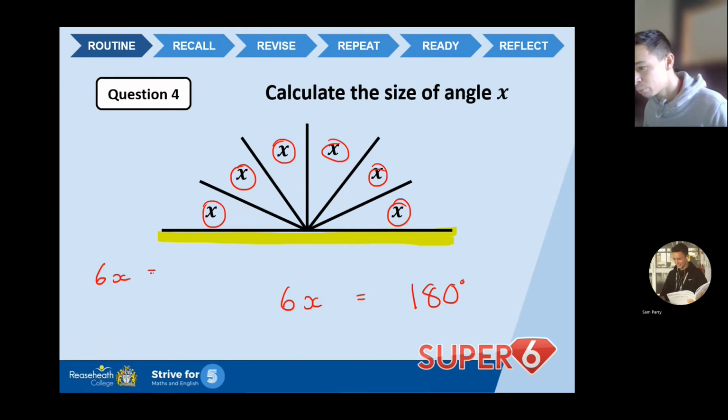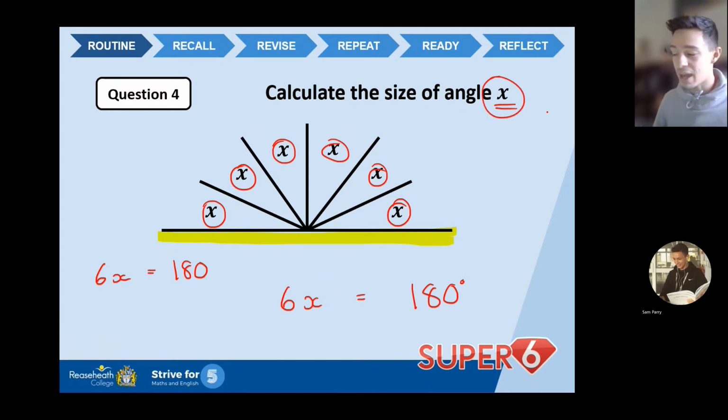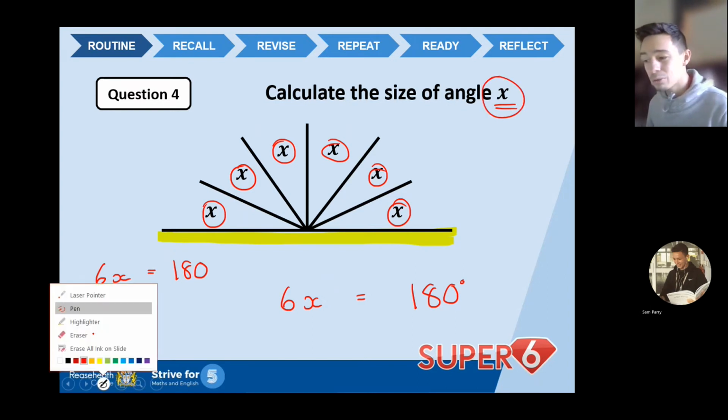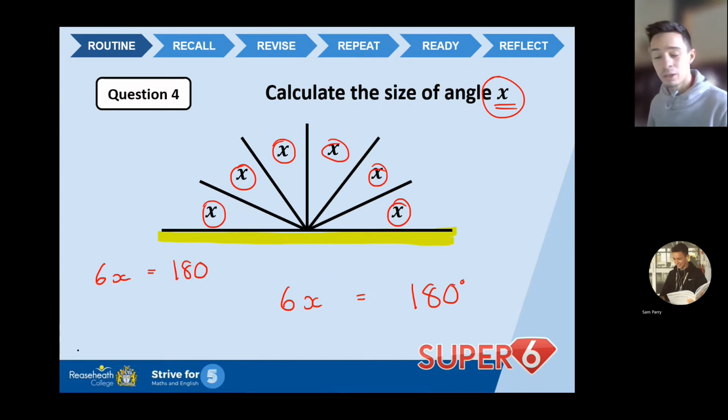6x equals 180. Now, if I can solve that and get x by itself, it's actually going to tell me the size of the angle. So how do we go about doing this? We need to work backwards, do the opposite. Okay, so 6x, that means x is being times by 6. Now to get x by itself, I need to do the opposite. So if x is being times by 6, I now need to divide by 6 to both sides, because a bit like a seesaw, whatever you do on one side, you have to do to the other to keep it fair, to keep it balanced.